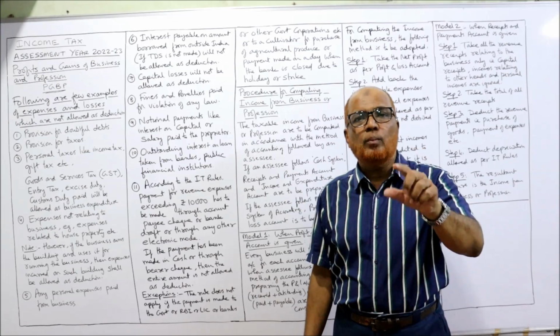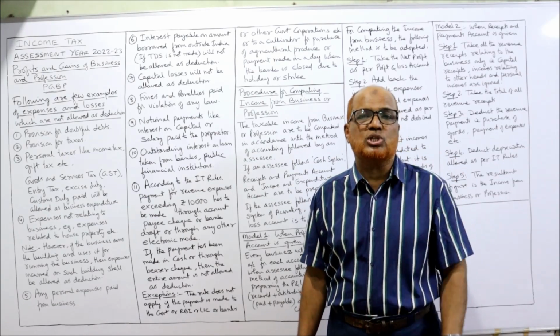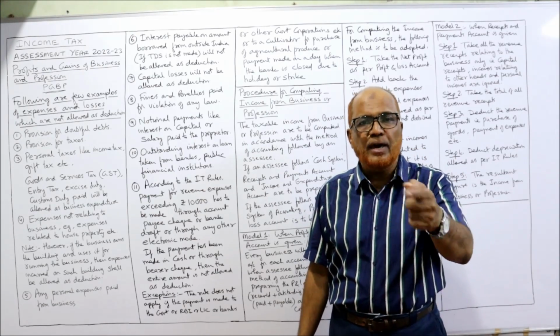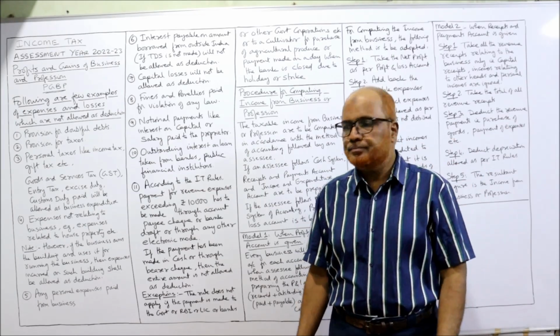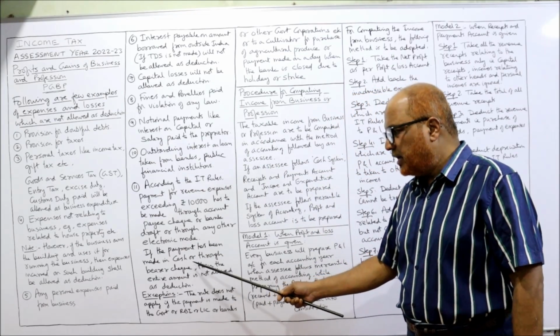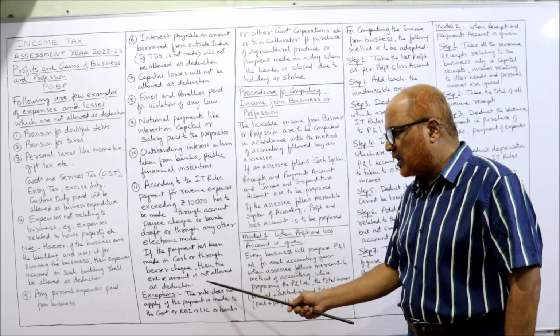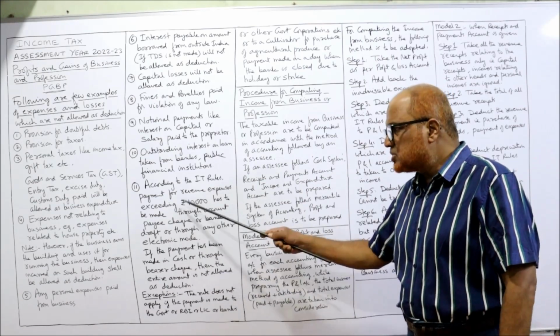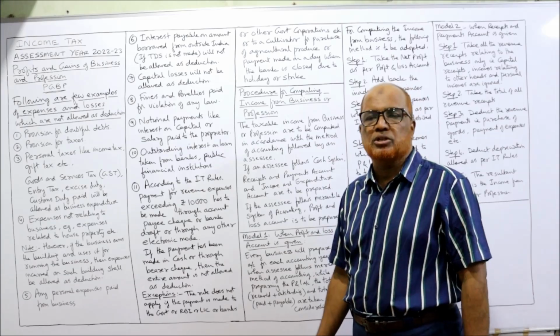If it is paid through bearer cheque, not crossed cheque, it is not allowed. If the payment has been made in cash or through a bearer cheque, the entire amount is disallowed. But this rule has some exceptions.